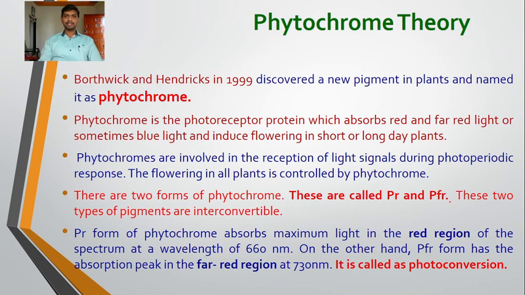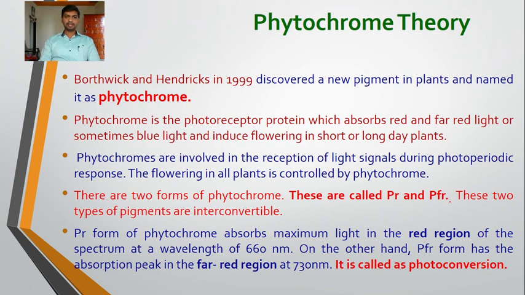This theory is based on a new pigment that they discovered in plants, and named phytochrome. These are photoreceptor proteins which absorb red and far red light and induce flowering in short day or long day plants. There are two forms of the phytochrome, PR and PFR. The PR form absorbs maximum light in the red region at a wavelength of 660 nanometer. On the other hand, the PFR form has the absorption peak in the far red region at 730 nanometer.